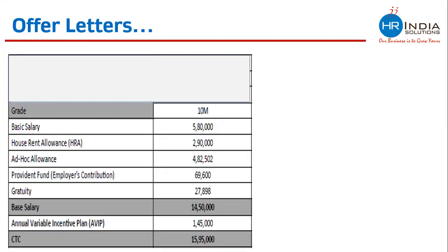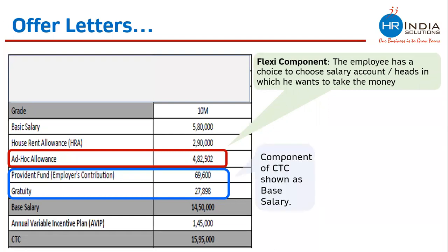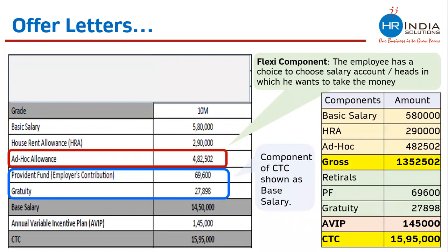In this offer letter, which is not that professionally correct, you will see that there is an amount by the name of ad hoc allowance, which contains 4,82,502. And then we also have, this is a flexi component. We also have provident fund and gratuity, and these are coming under the base salary. These are not a component of base salary. These are components of CTC, and they should always come after the monthly gross salary. This is the corrected version of this offer letter where we have matched the CTC of 15,95,000 and we have taken provident fund and gratuity after the gross salary under retirals.